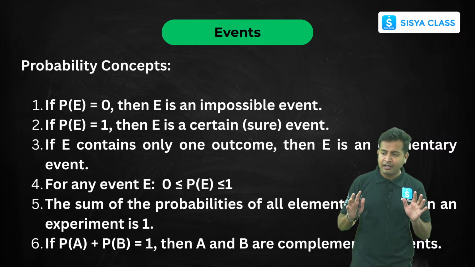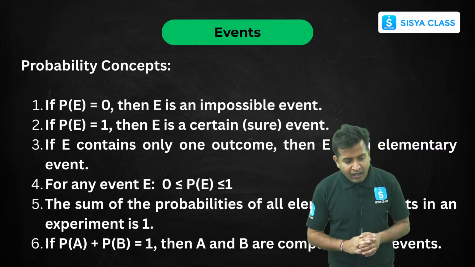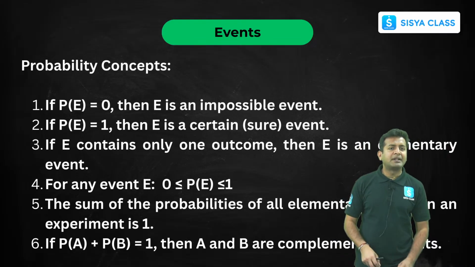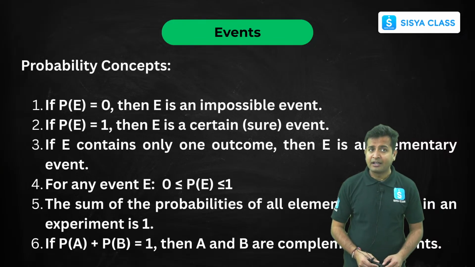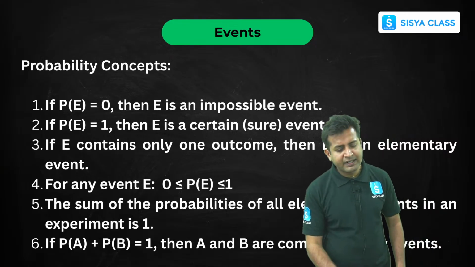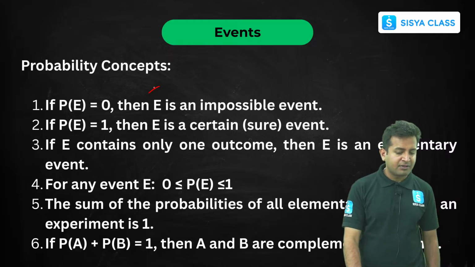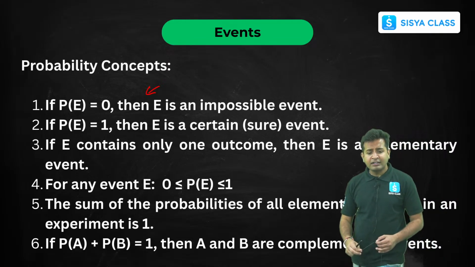So any event which is impossible, that will be 0. For example, one more thing that people will confuse you is when probability becomes negative. You have to remember here a very important point, that probability can never be negative. Okay, if an event is impossible, that means it would be 0. Clear?